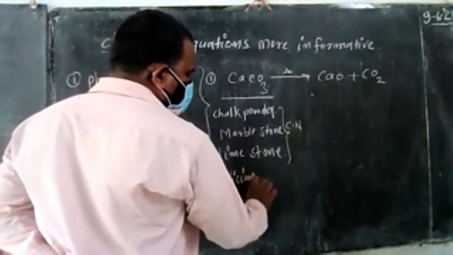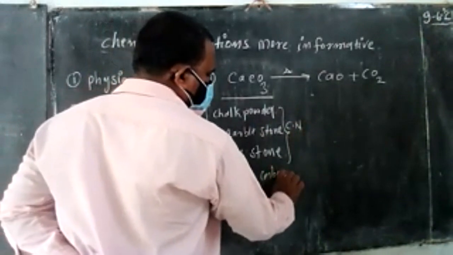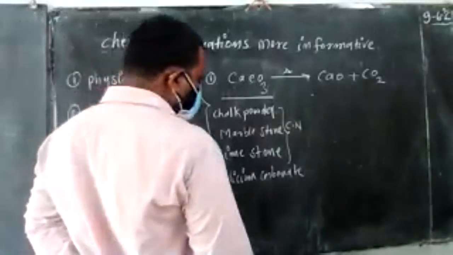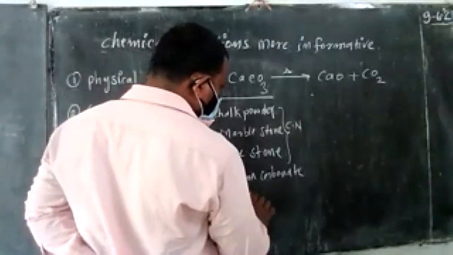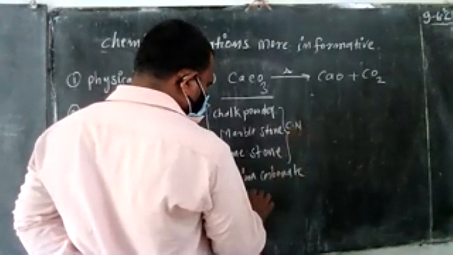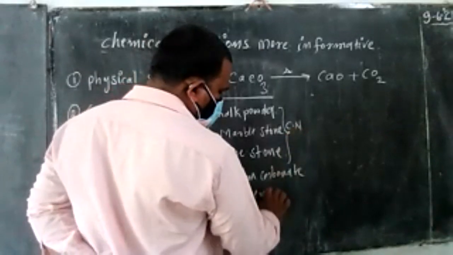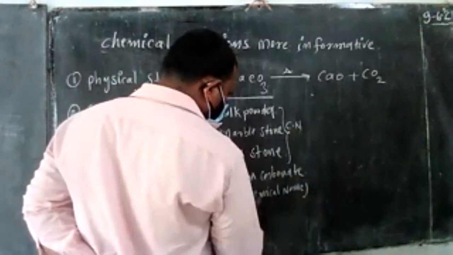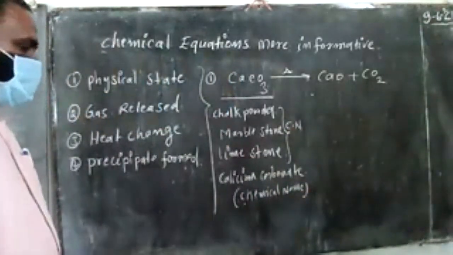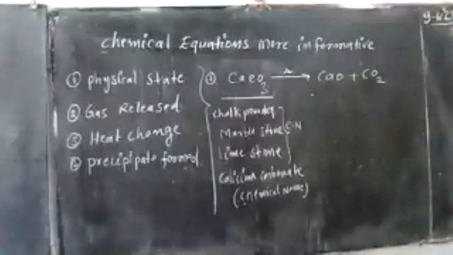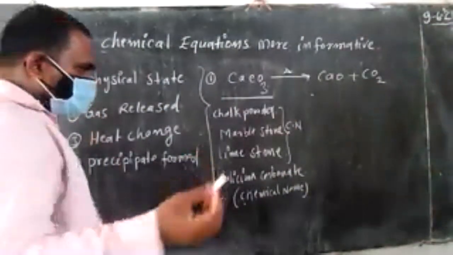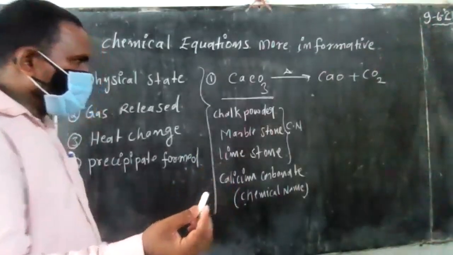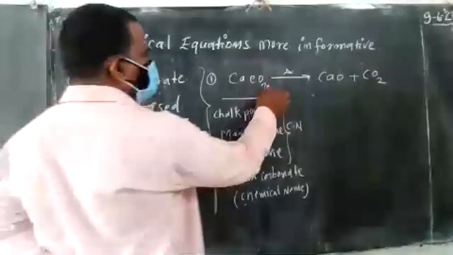Next, another one is calcium carbonate. This is the chemical name, and another one is the scientific name. So there is calcium carbonate, chalk powder. This is chalk powder, and it is available in the solid state. That's why you write the solid state.